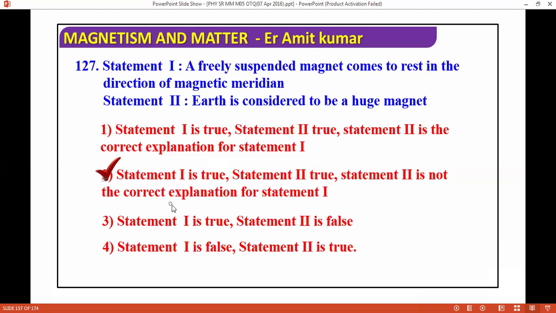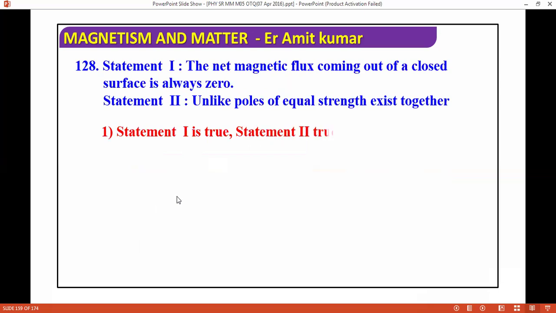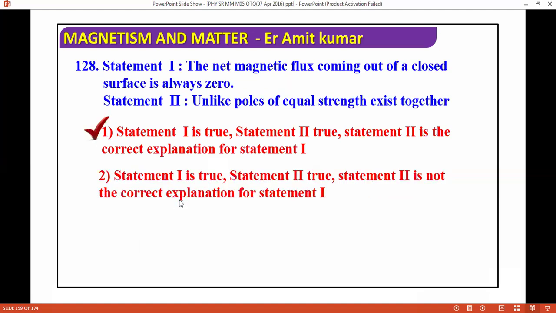Next question. The net magnetic flux coming out of a closed surface is always zero, because unlike poles of equal strength exist together. So what is the correct answer? First is the correct answer. That's why plus and minus, you said, net is zero. So first is the correct answer.